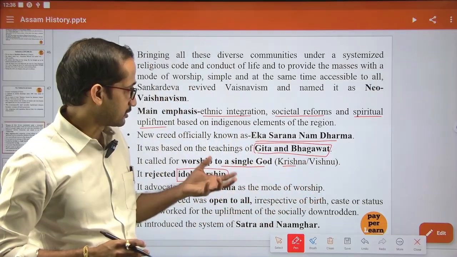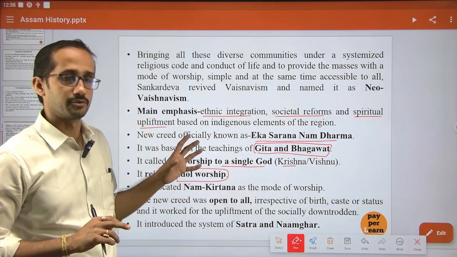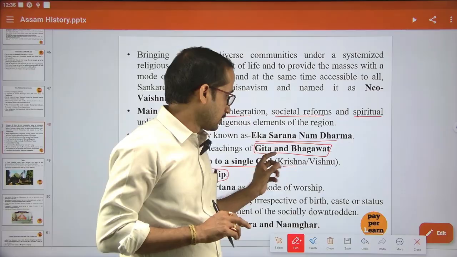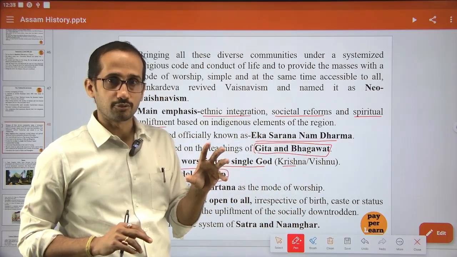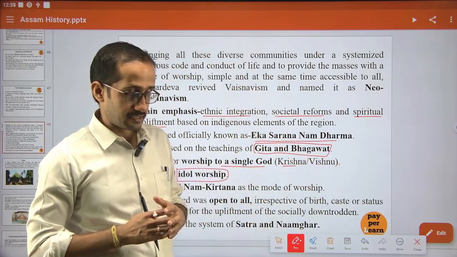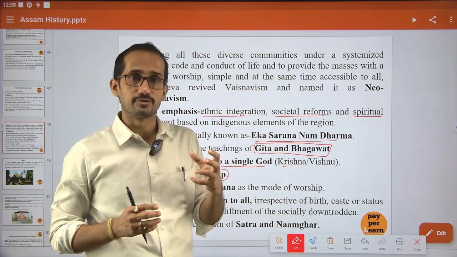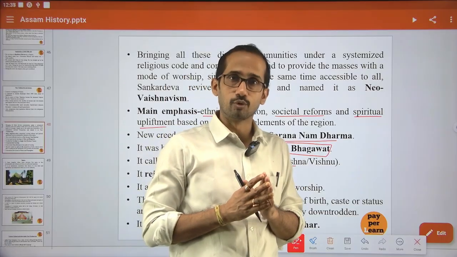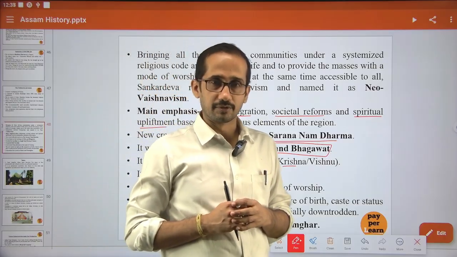What are the main principles? These are very, very important. After completing this, we will discuss one question regarding the mains, how they can ask from this. In the mains, they may ask how Shankardev's Vaishnavism played a significant role in the social and economic upliftment of different people.